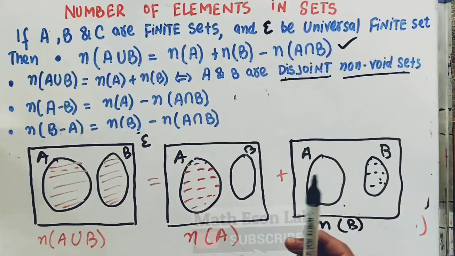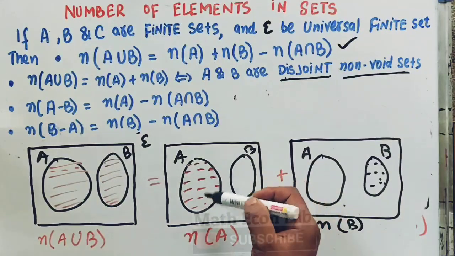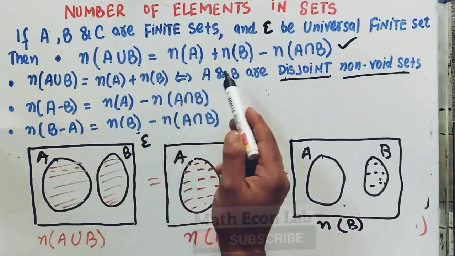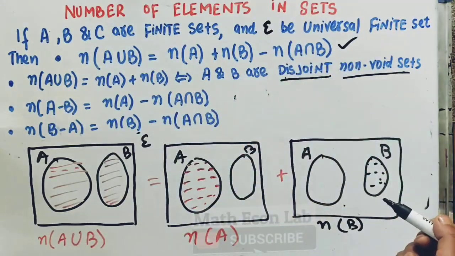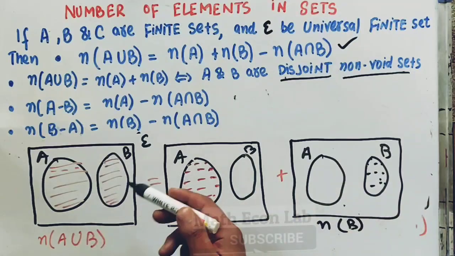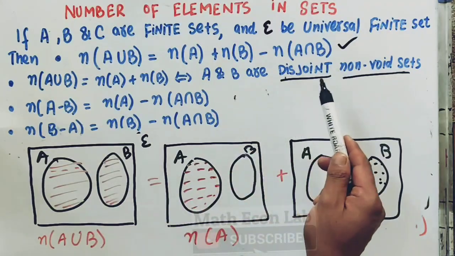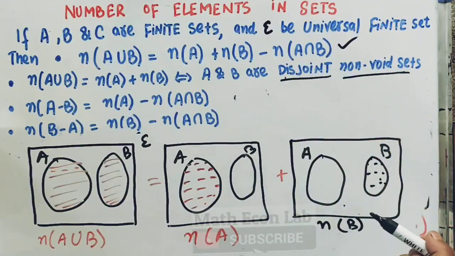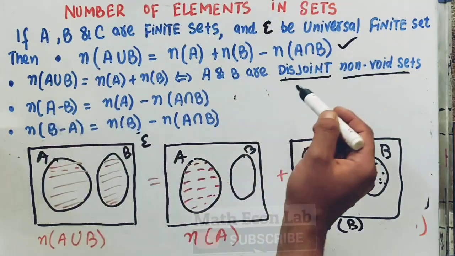When this happens, we say the sets are disjoint. They have no element in common. Earlier we had some common region between the two sets, this very intersecting region. Since there is no common region, we can say they are disjoint, meaning they have no element in common, and non-void, meaning they have elements in them. So this is the second property.